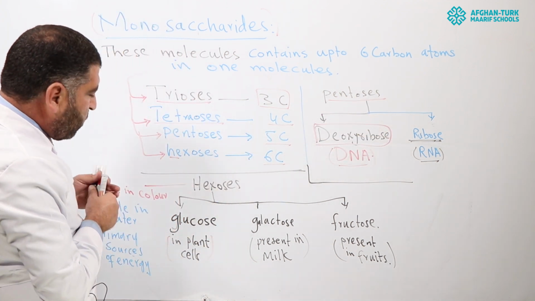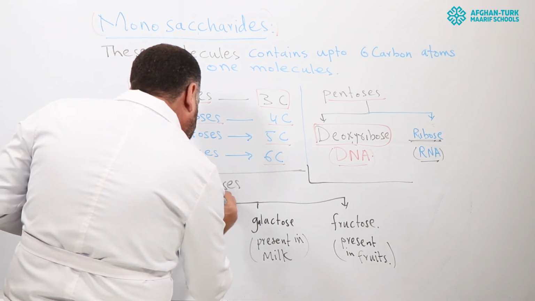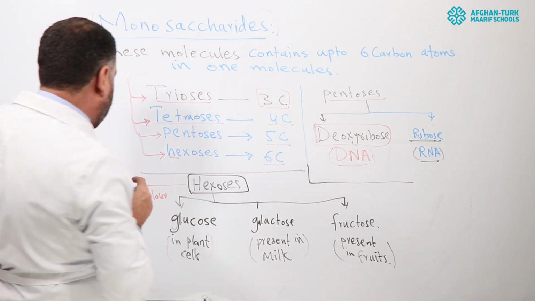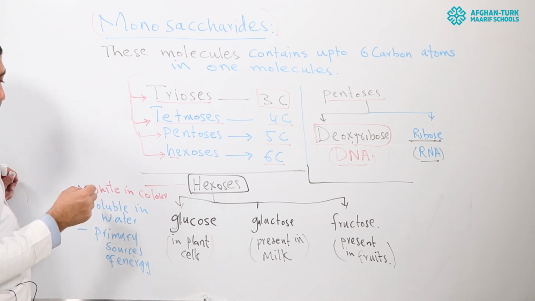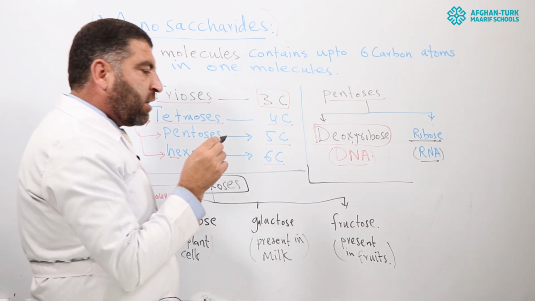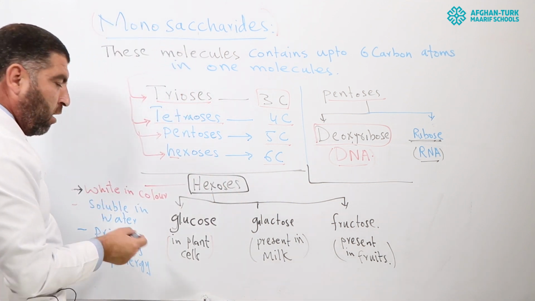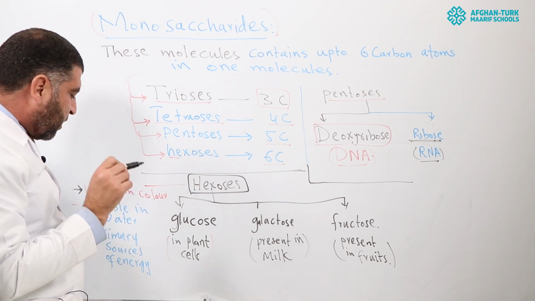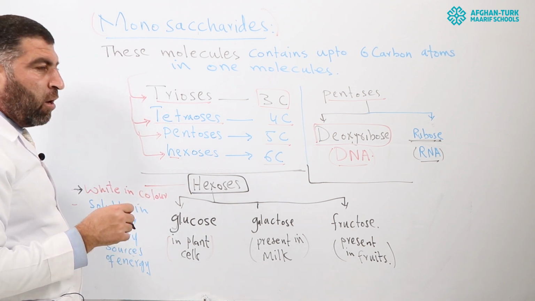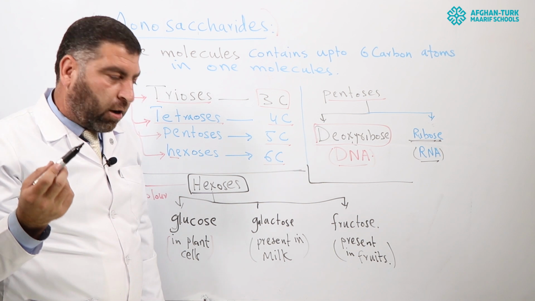Similarly, the hexose molecules show different characteristics. First of all, hexose molecules are mostly white in color. Second, they are soluble in water. All of them are soluble in water. And the third important characteristic is that they are the primary source of energy for living cells, for living organisms.